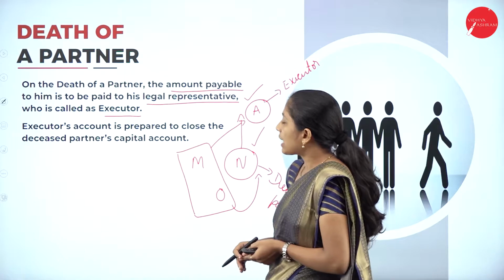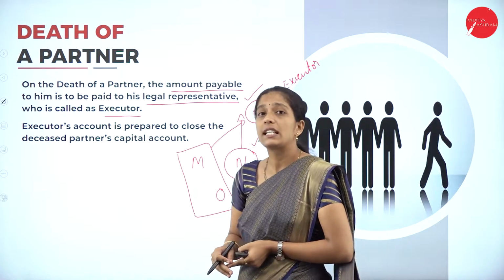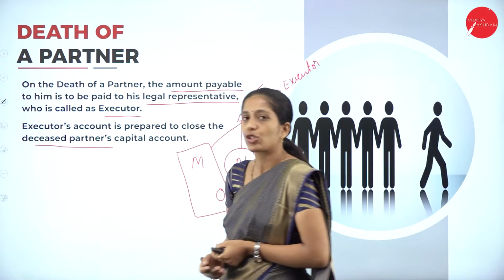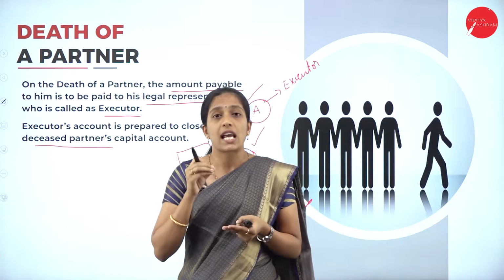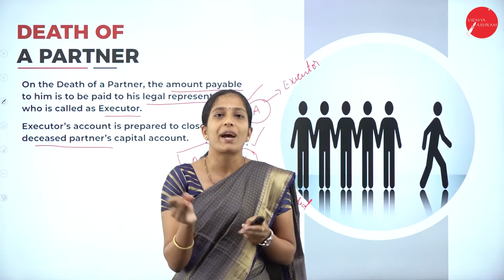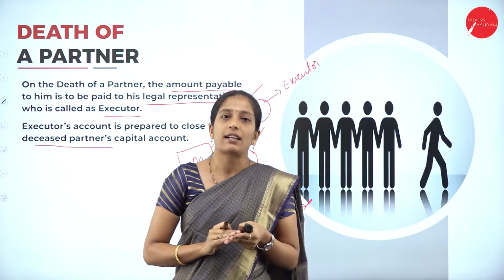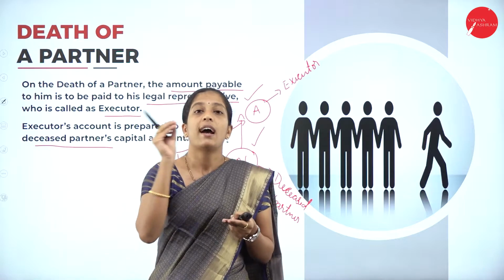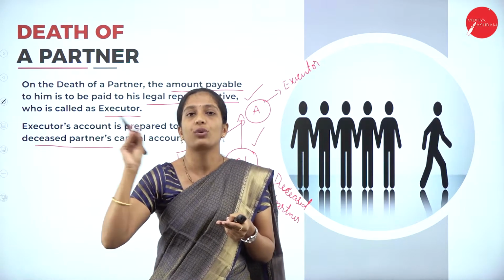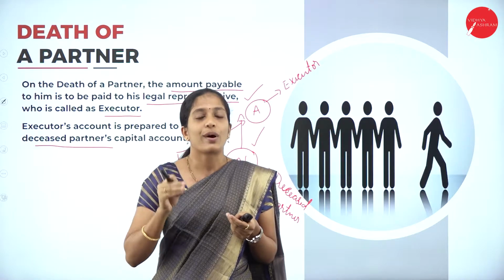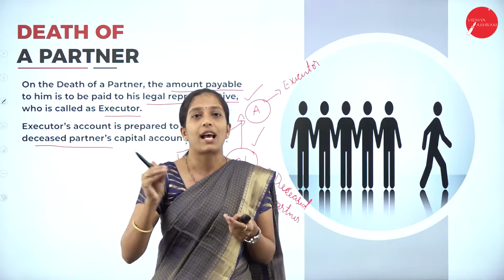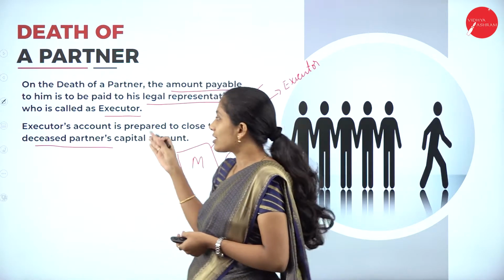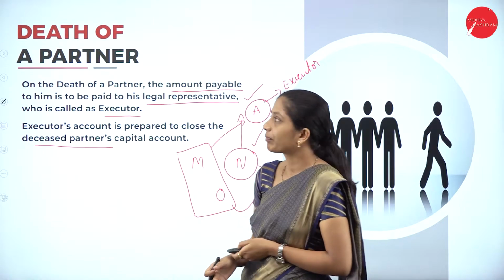Now the executor's account is prepared to close the deceased partner's capital account. Why does the executor's account have to be prepared? In order to close the deceased partner's capital account. So first we have to prepare the deceased partner's capital account, and that amount has to be transferred to his executor's account. You will understand this when we solve a problem.